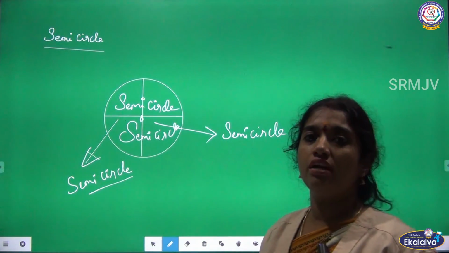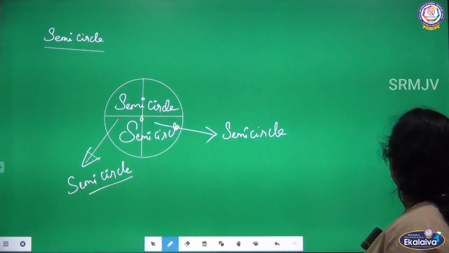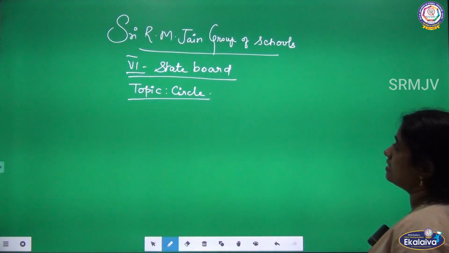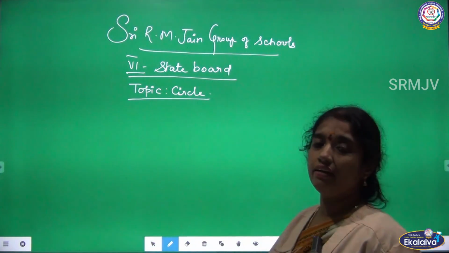Is this clear, children? See, these are the parts of our circle. Any doubt regarding this, children?